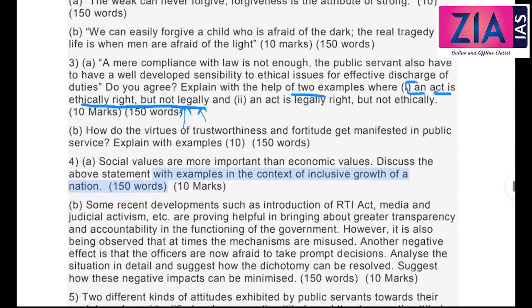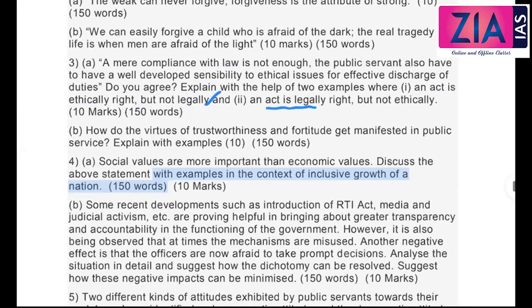Act is ethically right, you're doing something, you are helping her, but that is not legally right because you are violating some procedures, right? Because as per the procedure, as per the rules, you have to follow strictly. So you may compromise there, but the reason why you are compromising is you clearly know that she deserves it. So it is ethically right because you have done it with a good intention, and you are not going to get any benefit out of it, and it is because of compassion and your sensibility towards that old age person and the vulnerable section that you're doing that. So that is an example which you can give here.